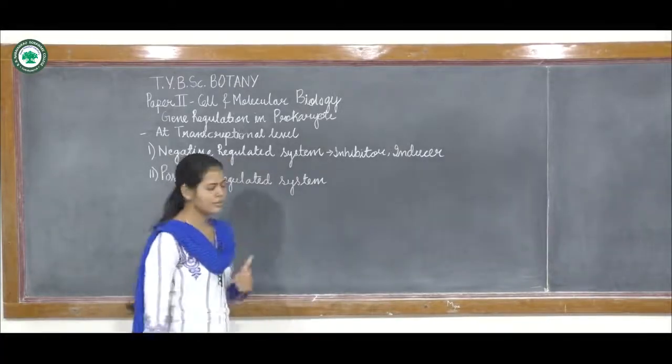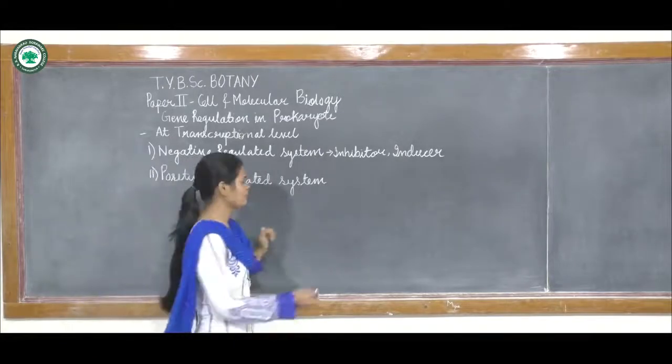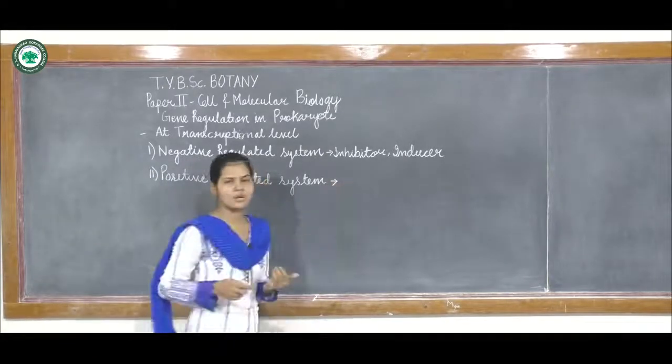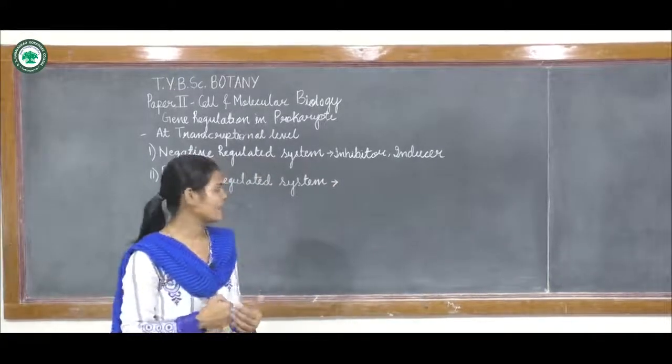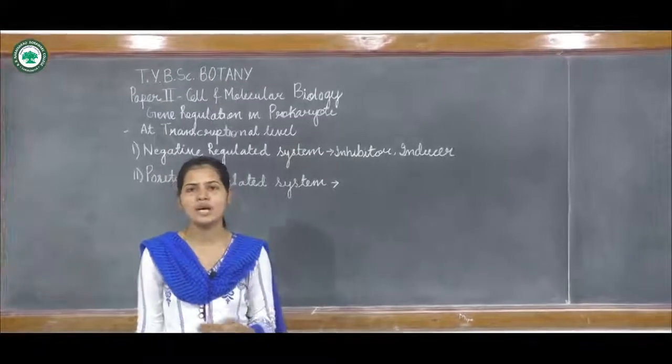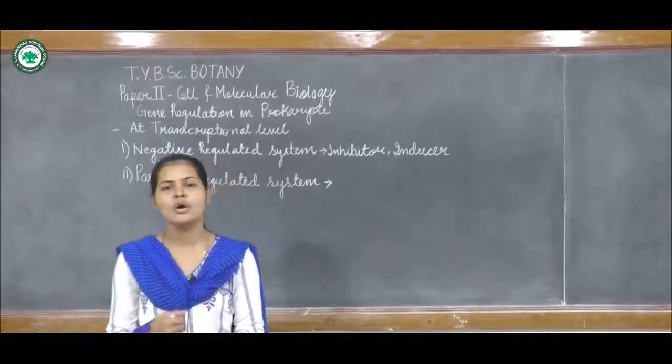Now next is the positively regulated system. In this positively regulated system, there will be some protein or some enzyme which will allow the synthesis of mRNA, or the transcription process, to occur.